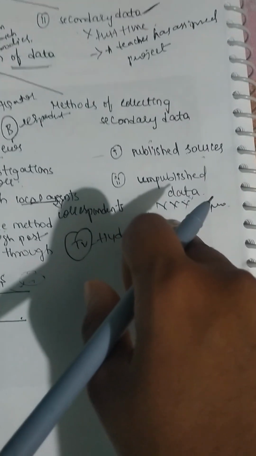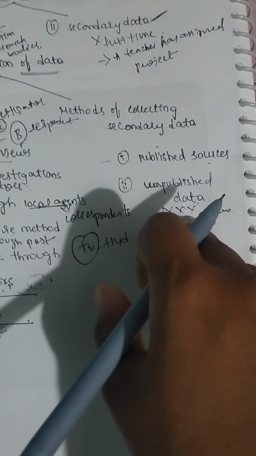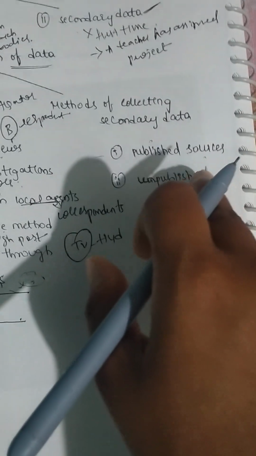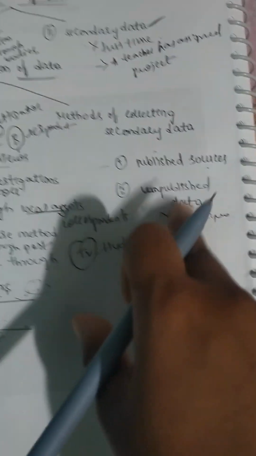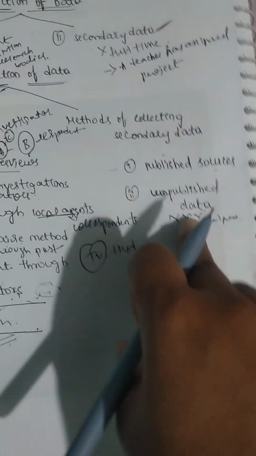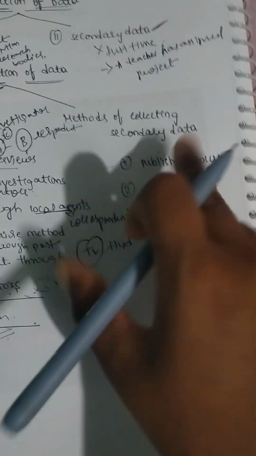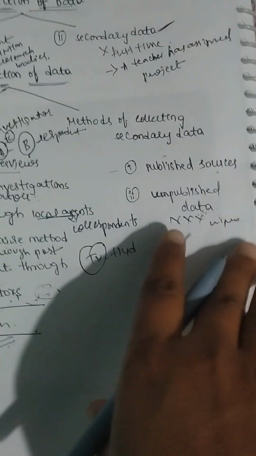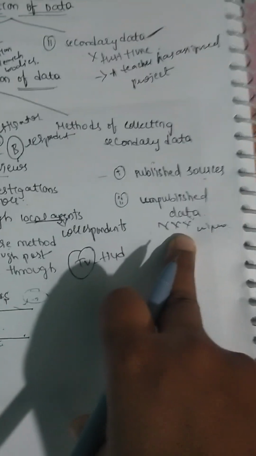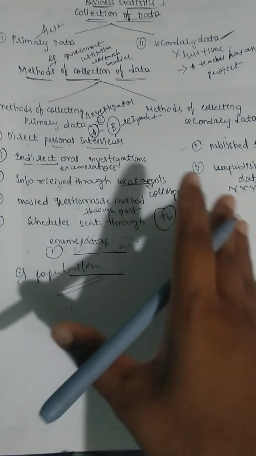This includes research bodies, trade associations, etc. Such data will be kept confidential and not revealed to third persons. Published means they give the information to third parties or the general public; unpublished data means they will not give it out, it is kept confidential. Is it clear? This is all about the methods of collecting data, primary and secondary.